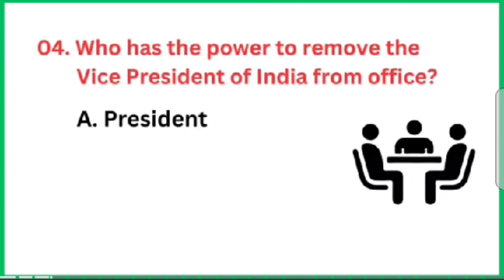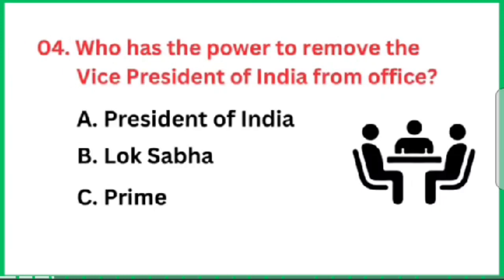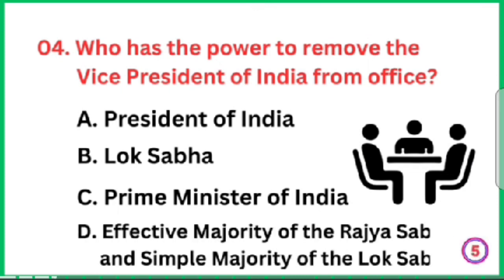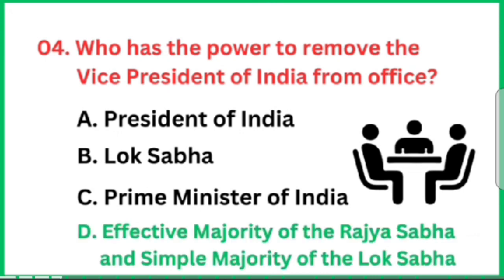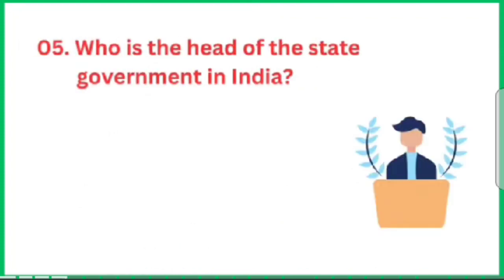Question number 4. Who has the power to remove the Vice President of India from office? Your correct answer is option number D, effective majority of the Rajya Sabha and simple majority of the Lok Sabha.